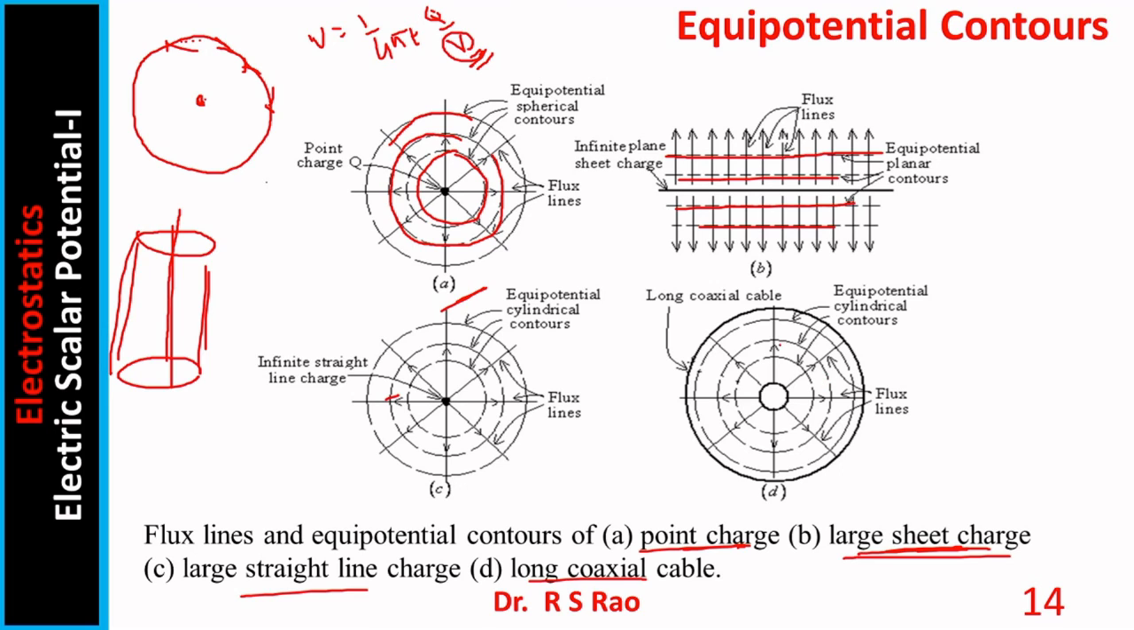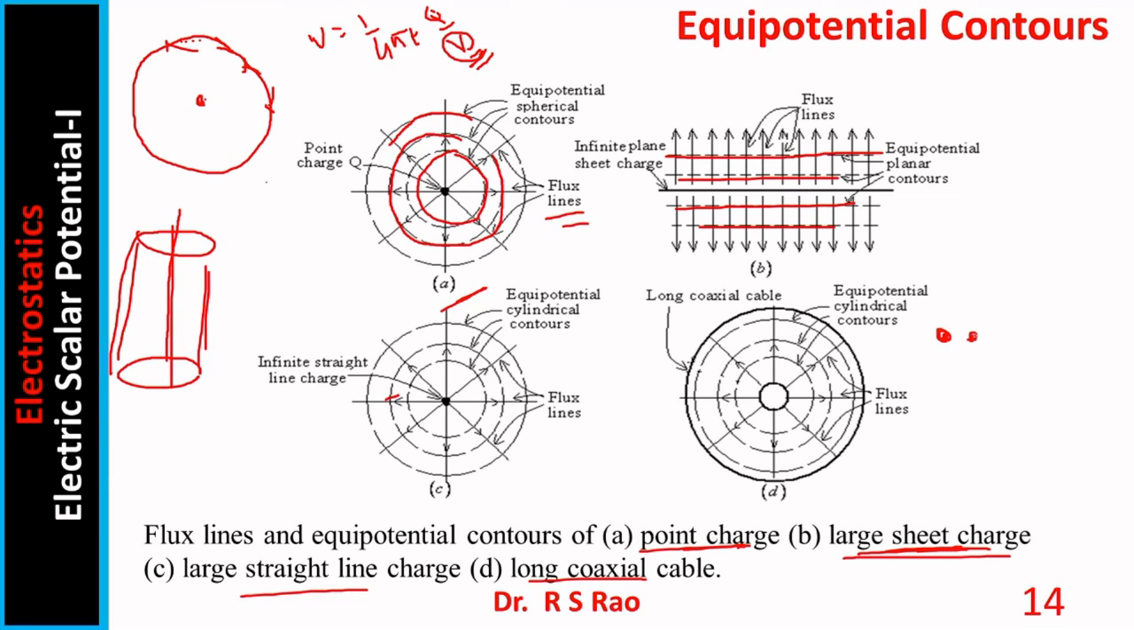Apart from equipotential contours, in these diagrams you can also find flux lines. To avoid confusion between equipotential contours and flux lines, flux lines are also shown for these charge distributions. How are flux lines drawn? Let us suppose this is a point charge. You want to draw flux lines around this particular charge distribution. Then normally what you are supposed to do is place a unit positive charge here.